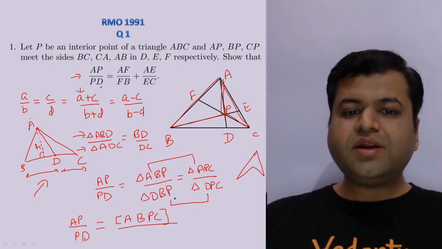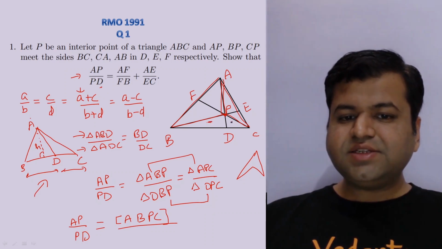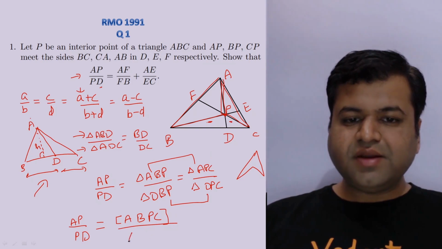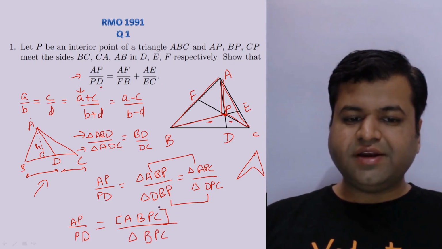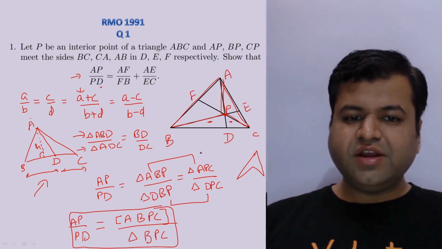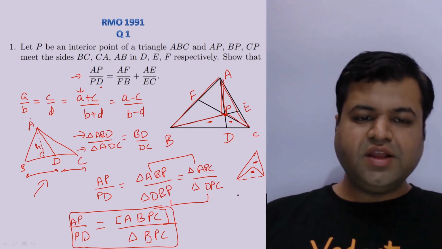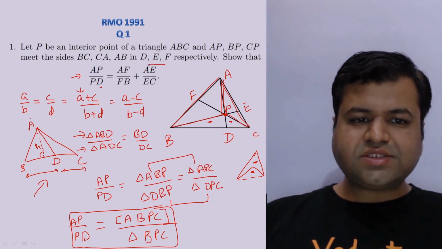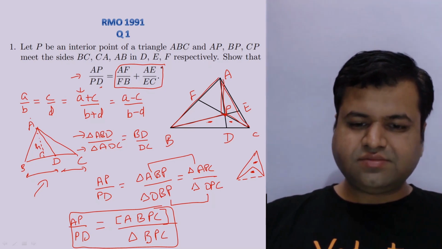And if we add up the denominator, triangle DBP and triangle DPC, what will this become? This will become the area of the triangle BPC. So we have equated the left hand side to be equal to the area of this quadrilateral ABPC upon the area of this triangle BPC. So this upon this, that we have equated. Now let's consider what this right hand side will be equal to. Okay, so let's go to our next slide.